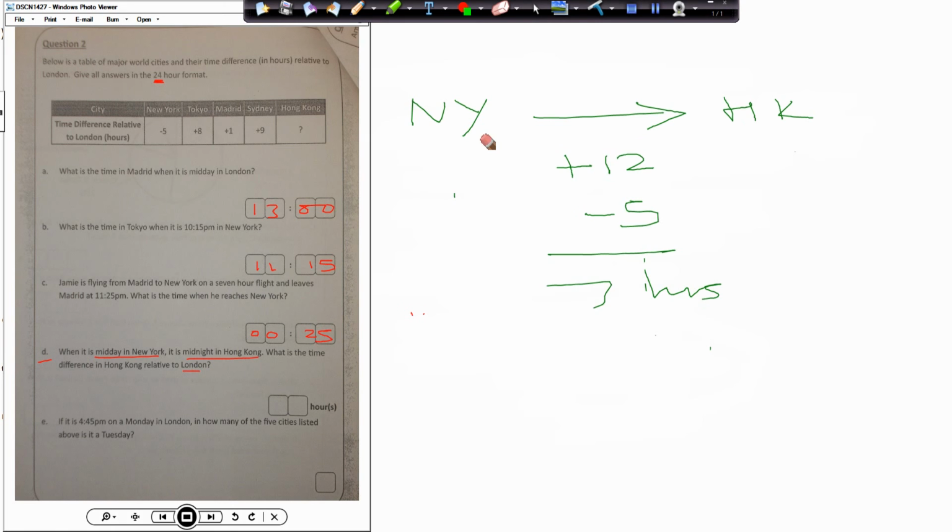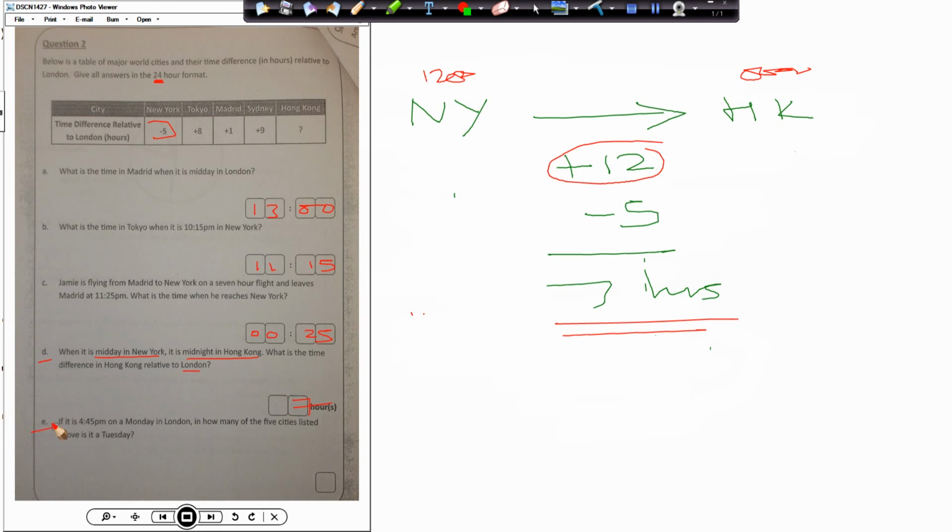Part D. When it is midday in New York, it is midnight in Hong Kong. What is the time difference in Hong Kong relative to London? New York to Hong Kong time. From New York to Hong Kong, we said there's a 12-hour difference because we've gone from 1200 hours and we went to midnight. So we had 12 hours extra. But we said that New York was 5 hours behind, so we minus 5 hours, so we know altogether that this answer will now be a total of 7 hours.